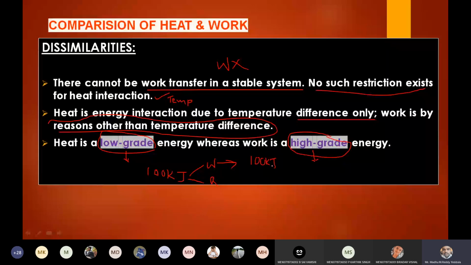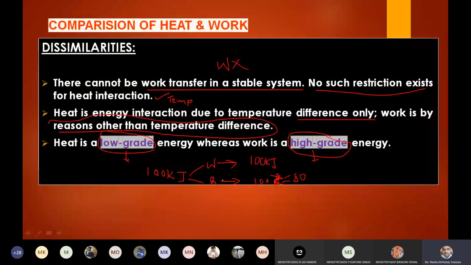Whereas coming to heat, if I have 100 kilojoules of heat, I may not be able to convert 100 kilojoules. This value may be less than 100. I may convert only 80 or 90 kilojoules, because what is heat? It is due to the random disorderliness of the molecules. So while transmitting, there will be certain loss of heat.